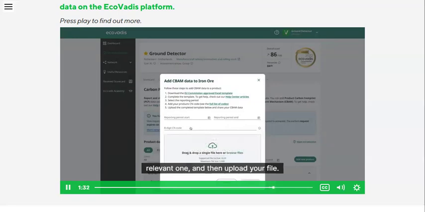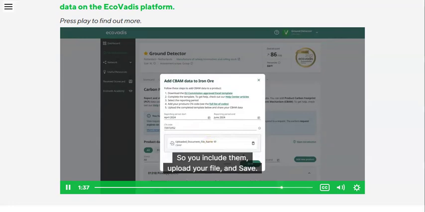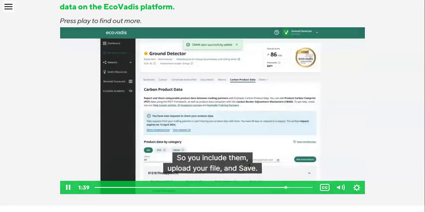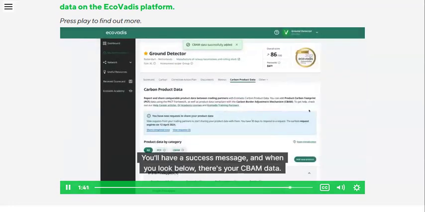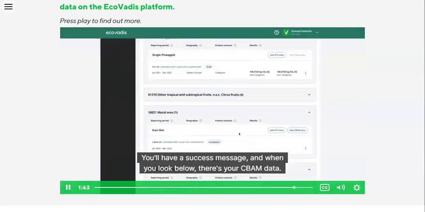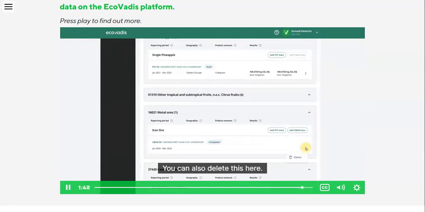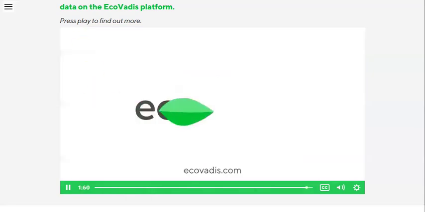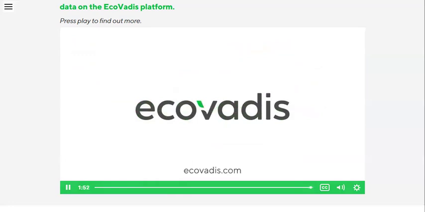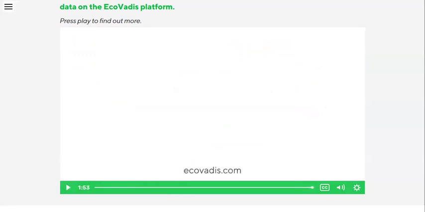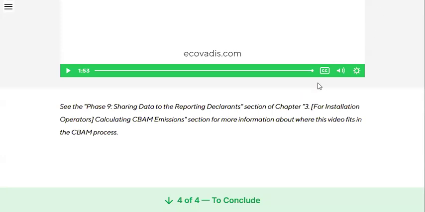and then upload your file. So you include that, upload your file, and save. You have a success message, and we look below, there's your CBAM data. You can also delete this here. Press play to find out more.